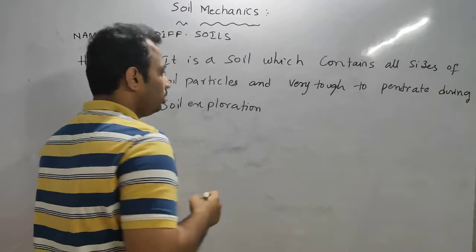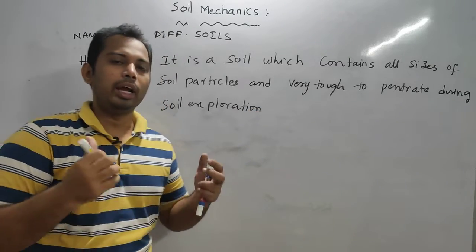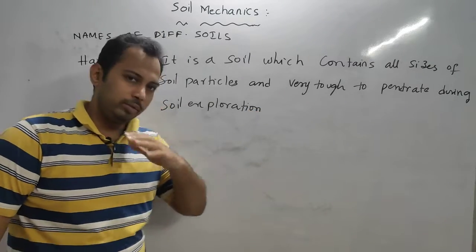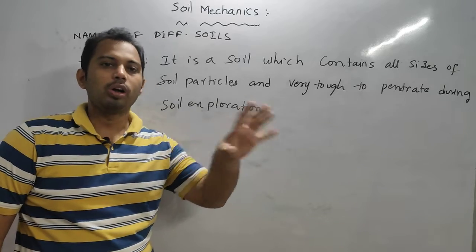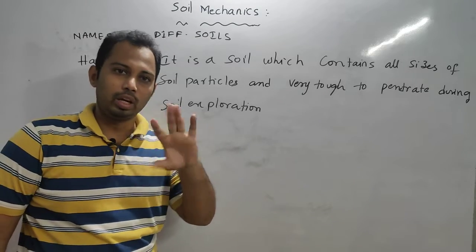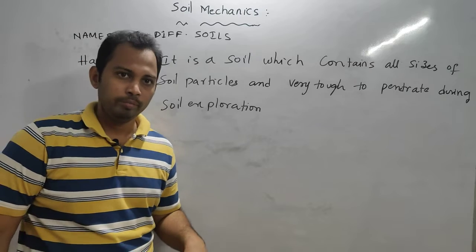See, hard pan is a kind of soil which is like a rock. Simply we can say it is like a rock only, but it is soil actually.